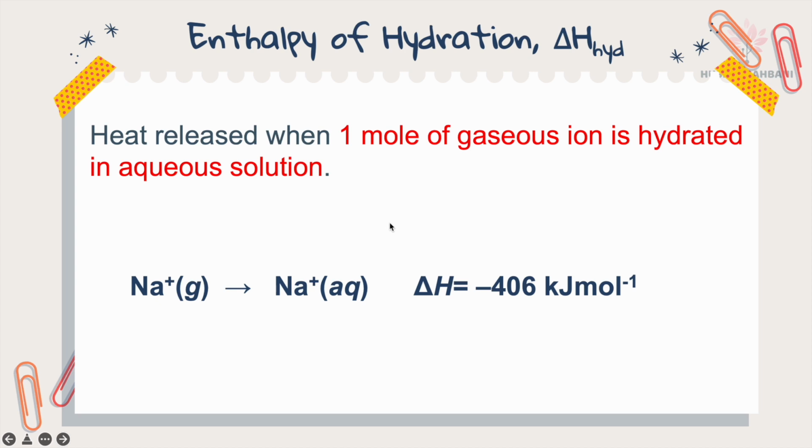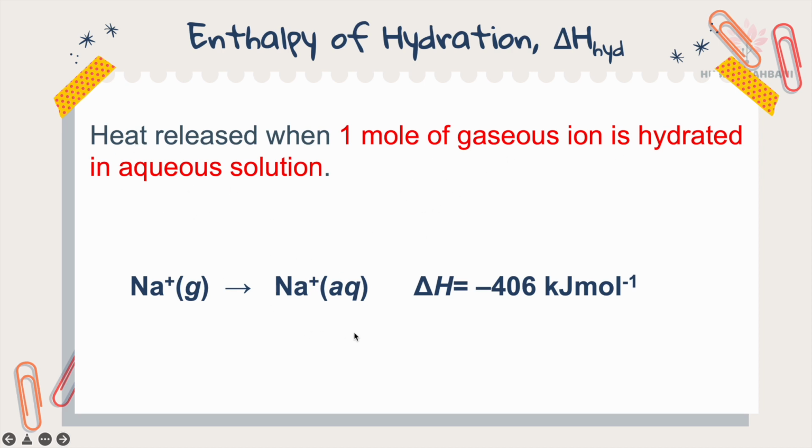Enthalpy of hydration is an exothermic reaction because the definition is heat released when 1 mole of gaseous ion is hydrated. So the reactant must be 1 mole of gaseous ion. It must be an ion, it must be 1 mole, and that ion must be in gaseous state, because the definition is 1 mole of gaseous ion is hydrated in aqueous solution.